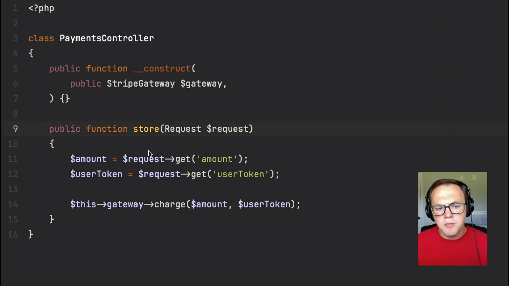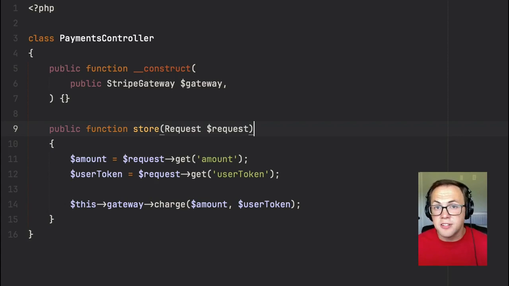Anyway, the problem that we have is that we're not really easily able to test this. Right now, if we ran our feature tests, they'd be hitting the real Stripe API, and even with test cards, it would still just take way too long to run our tests. And we want to keep those as fast as possible,